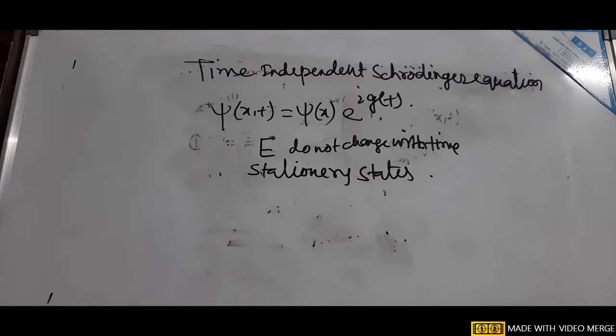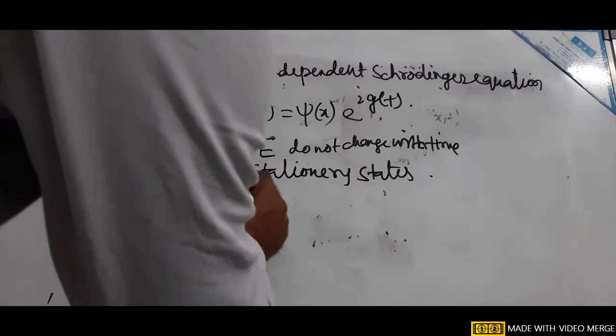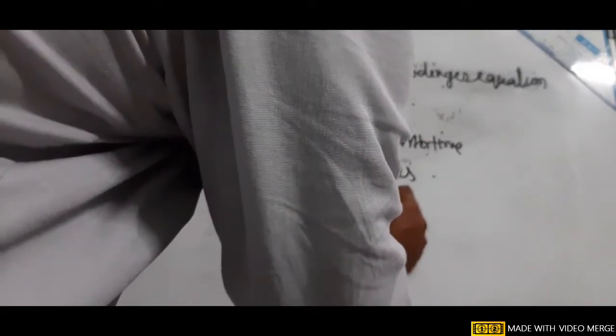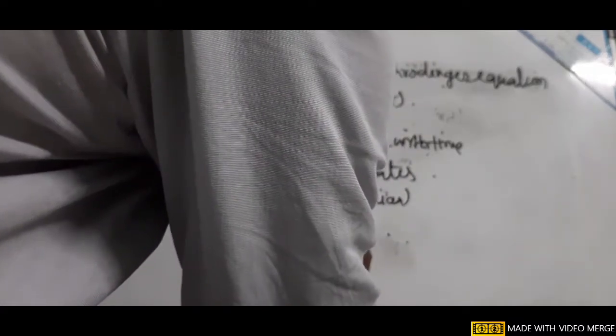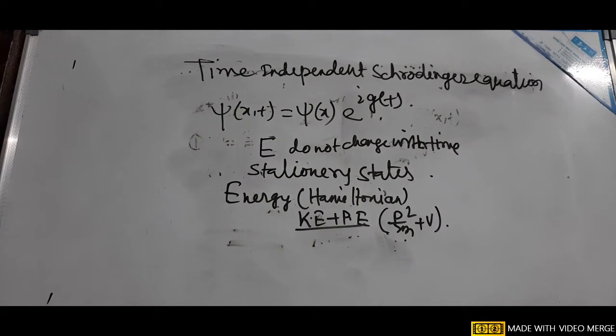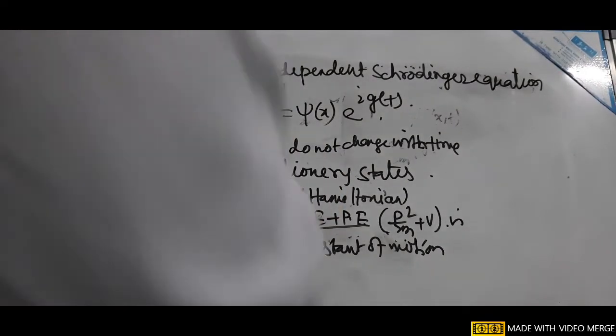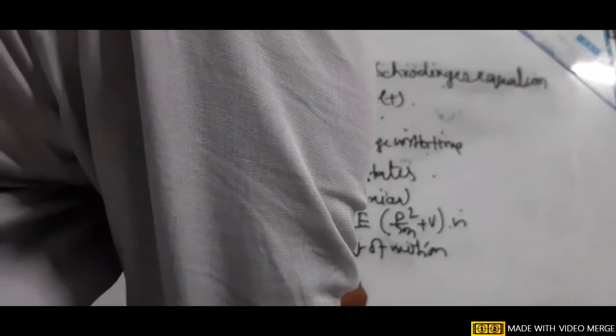So classically, the energy, or the Hamiltonian, is the sum of the kinetic energy plus the potential energy, or p square by 2m plus V. The Hamiltonian of the system is a constant of motion, which means it does not contain time explicitly, so the total energy is conserved.